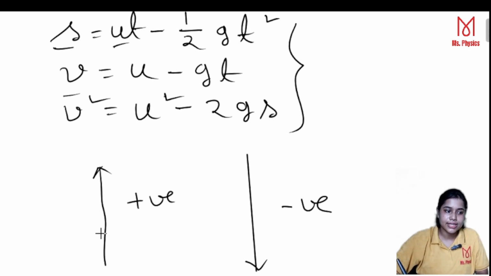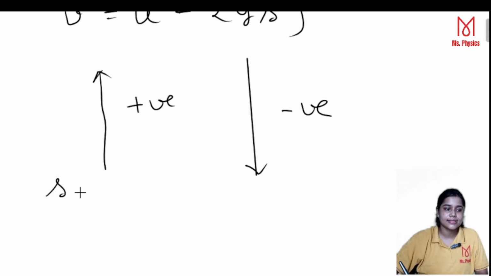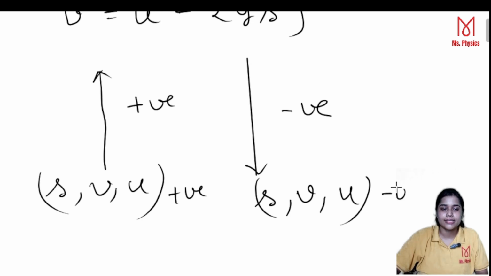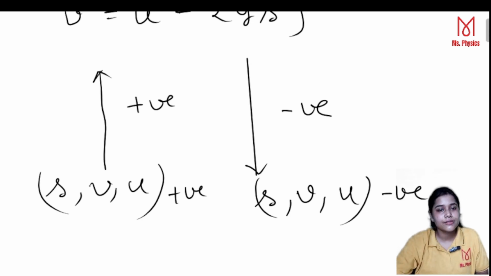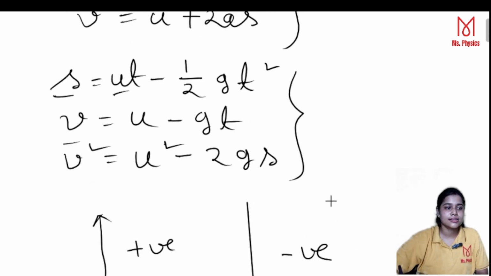So when the object is moving in the upward direction, that is the positive value, in that case s, v, u always will be positive, and when the object is moving in the downward direction, then s, v, u always will be negative. Okay, this is the universal truth, you always remember. s, v, u positive along positive direction, and when the object is moving in the downward direction, then s, v, u will be negative,